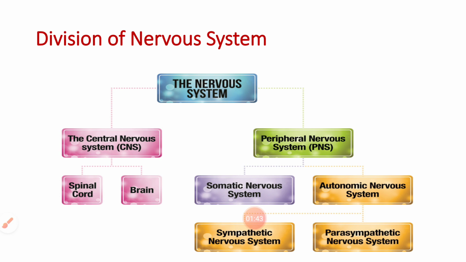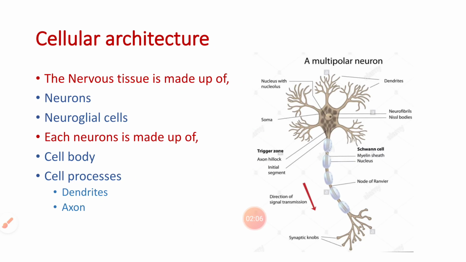Whereas the peripheral nervous system provides the afferent impulses to the central nervous system and carries efferent impulses to the muscle, gland and the vessels. The somatic nervous system and autonomic nervous system are the divisions of the peripheral nervous system, and the autonomic nervous system is again divided into the sympathetic and the parasympathetic nervous system.